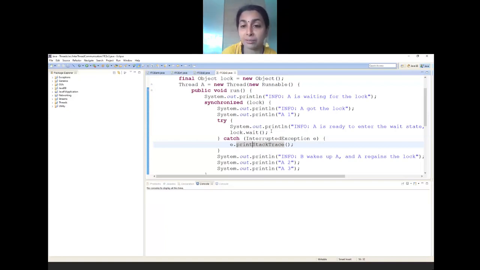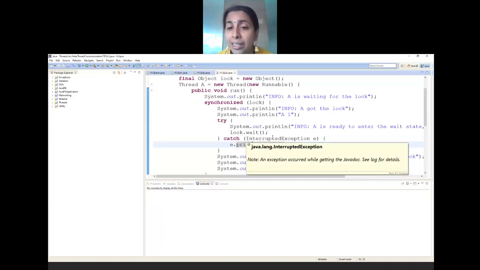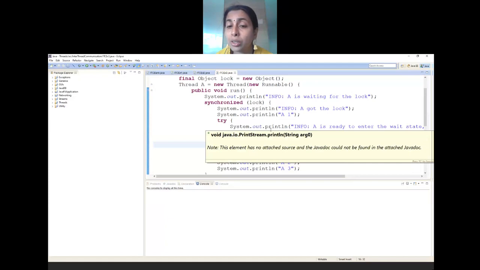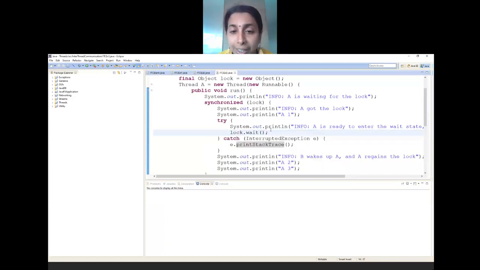So all these thread related methods which lead to inter-thread communication will have a try catch block. Soon after the catch block, B wakes up and A regains the lock. Then there is a call for A3.